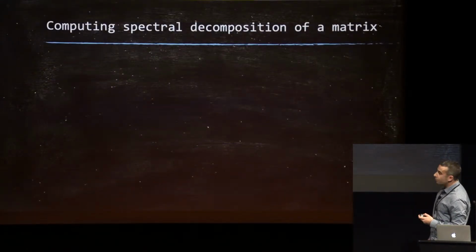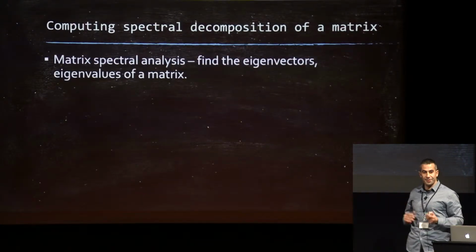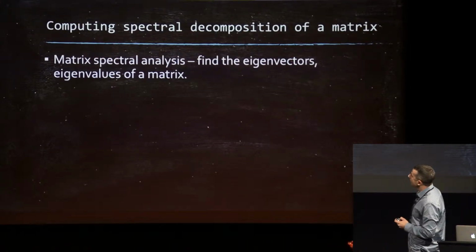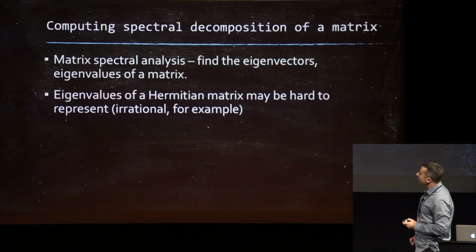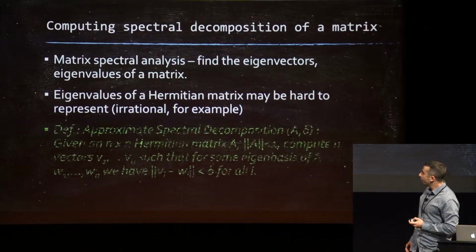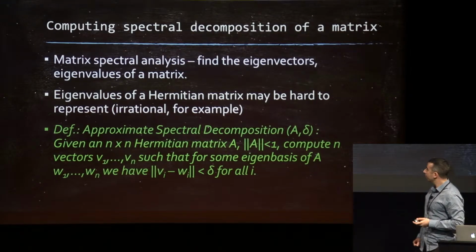Okay, so for the overview, I guess with all these talks, I can skip the first bullet. There's no need to explain the importance of finding the eigenvectors and eigenvalues of a matrix. Usually, we get eigenvalues that are hard to represent, maybe irrational. So when we talk about spectral decomposition, we usually refer to the approximate version.